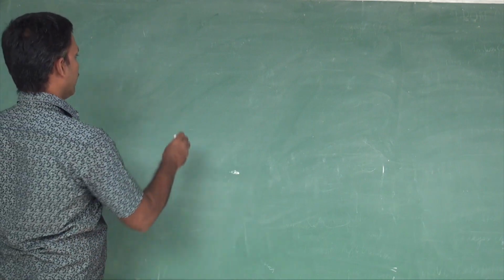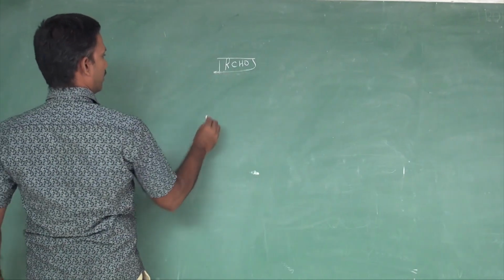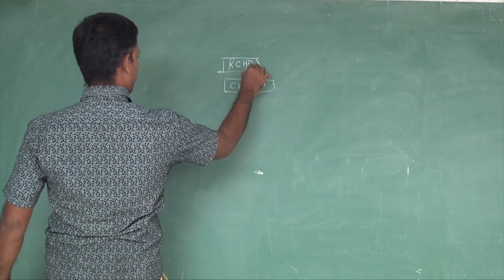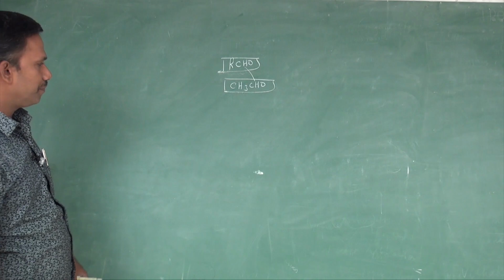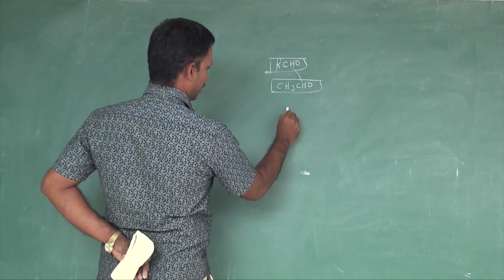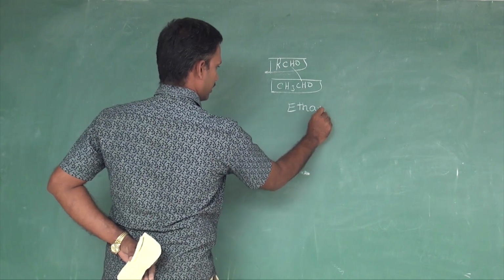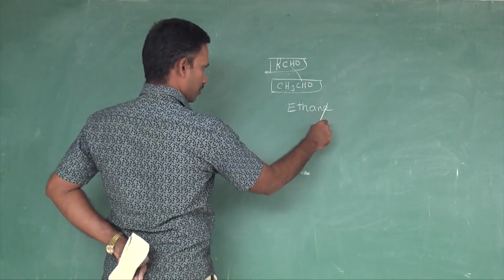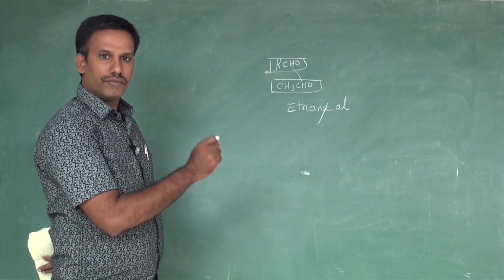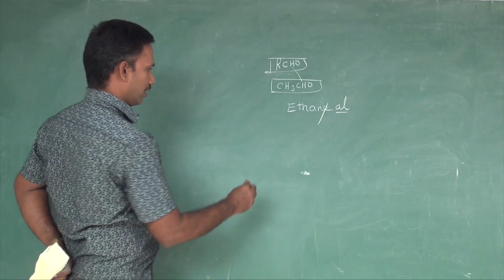For time convenience, let us see the functional groups one by one. For example, aldehyde, RCHO, is the aldehyde functional group. Let me write it like this, CH3CHO, this is an aldehyde. An organic compound which contains CHO is called an aldehyde. So as usual, what are our rules? To find the root word, how many carbons are there? 2 carbons. 2 carbons mean eth. It is a saturated hydrocarbon alkane, so ethane. E should be eliminated, and not OL, here AL. For alcohol, we add OL. For aldehyde, we add AL. So finally, the name is